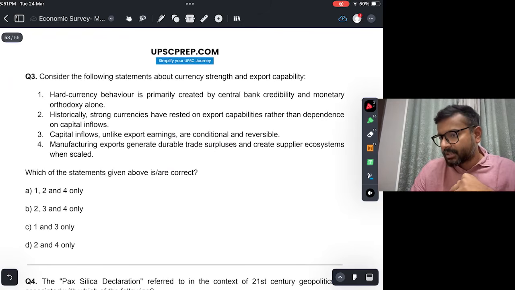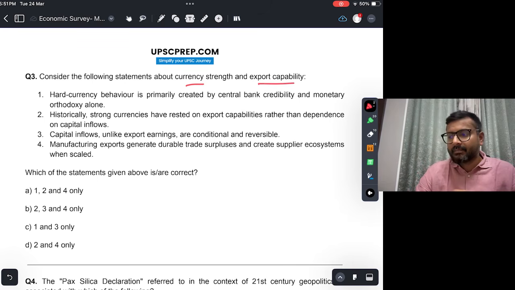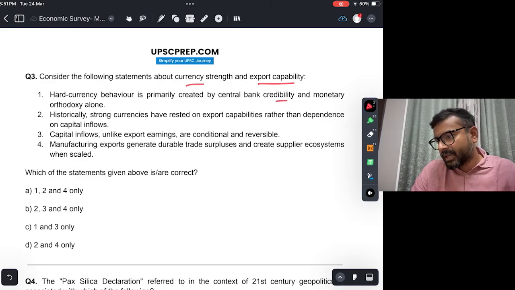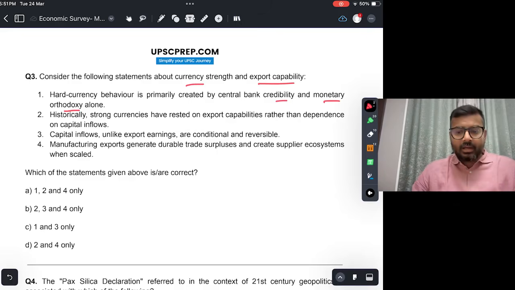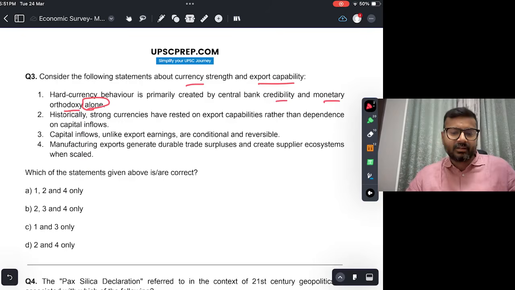Third question, consider the following statements about currency strength and export capability. Okay. Hard currency behavior is primarily created by central bank credibility and monetary orthodoxy alone. Okay. Alone is a very red flag. Okay, सिर्फ इस पे डिपेंड करता है कि हार्ड करेंसी बिहेवियर, नो.